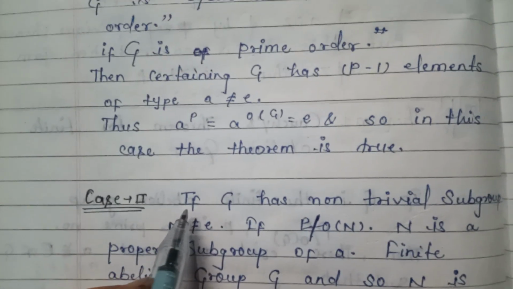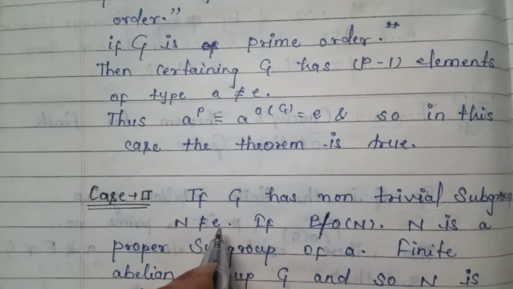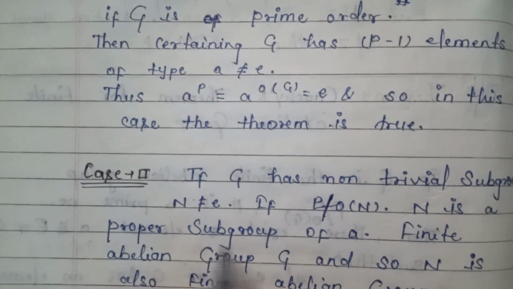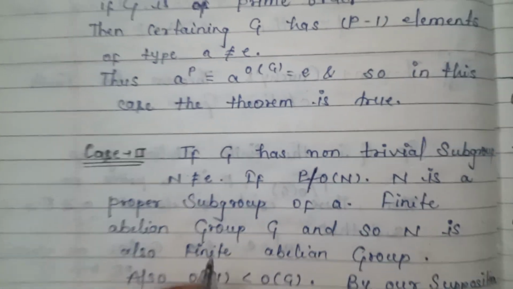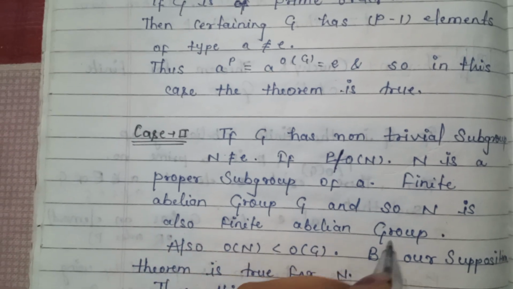Case second: if G has a non-trivial subgroup N is not equal to E, if P is a divisor of order of N, N is a proper subgroup of the finite abelian group G, and so N is also a finite abelian group.